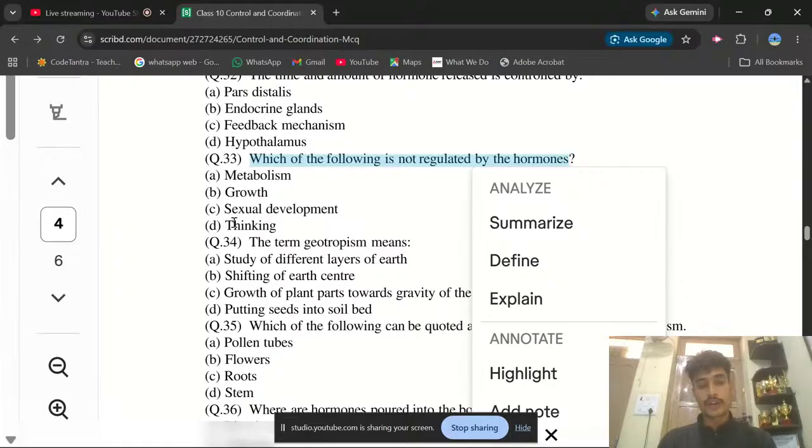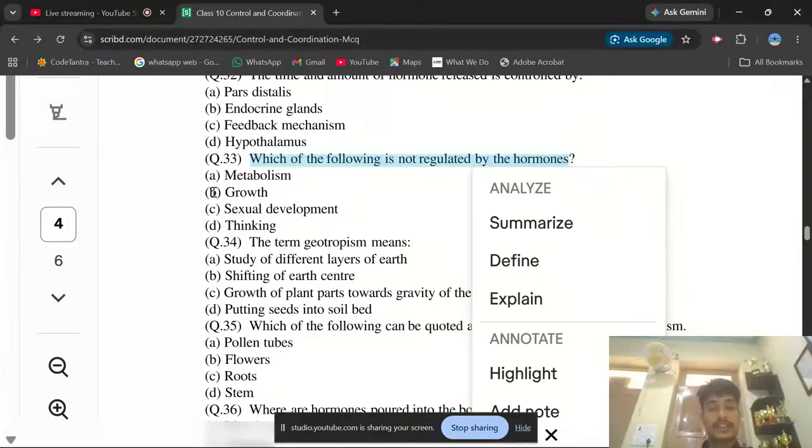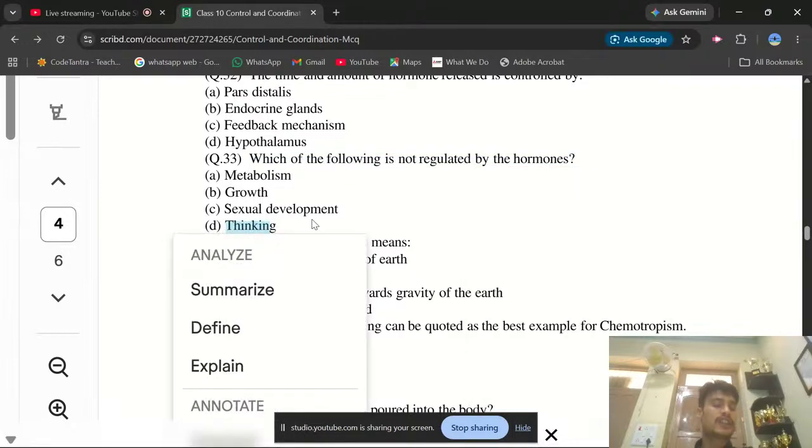it is just because of your hormones. For men, the testosterone production is up to the levels, or for the females the estrogen and progesterone is up to level, and just because of that this is controlled by your hormones only. Thinking also controlled by your hormones? Metabolism also controlled by your hormones. So what will be the answer here? Thinking, sir. Thinking is not controlled by your hormones. It is a part of the nervous system. Okay, done.